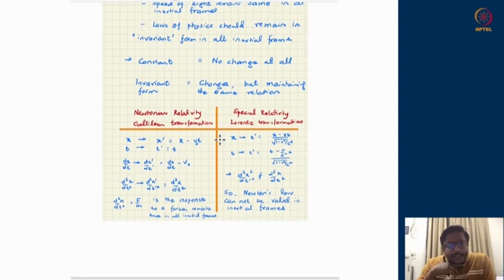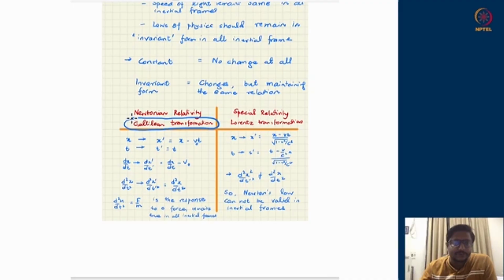Just to remind you about the subtle points which are different in special relativity when compared to Newtonian gravity: Newtonian mechanics is essentially dictated by transformations known as Galilean transformations. So different inertial frames in which we try to write laws of physics are related to each other through Galilean transformations in Newtonian relativity.